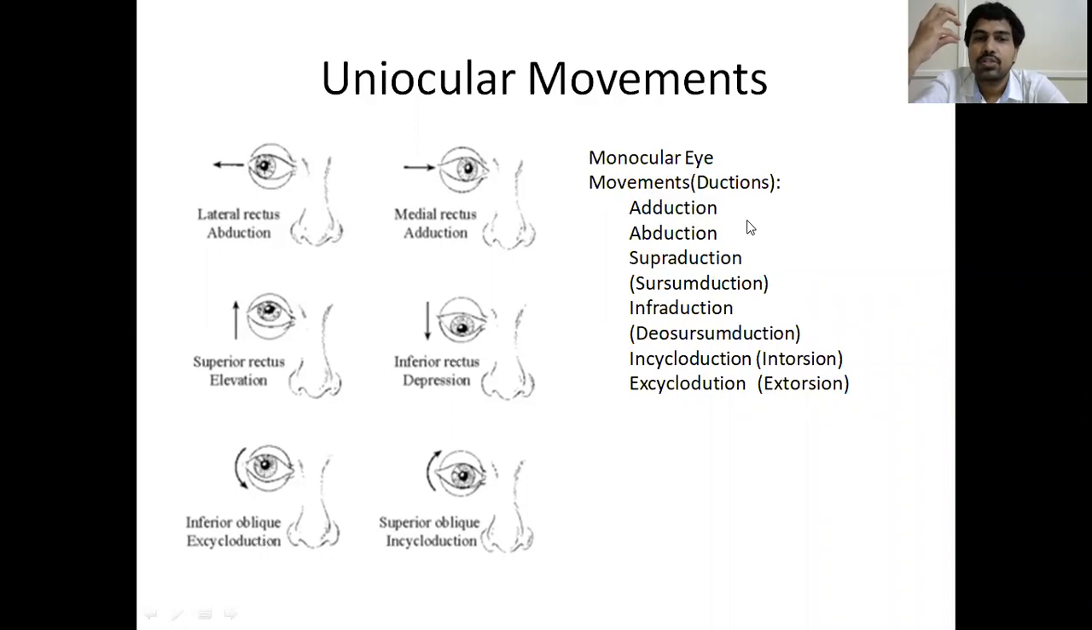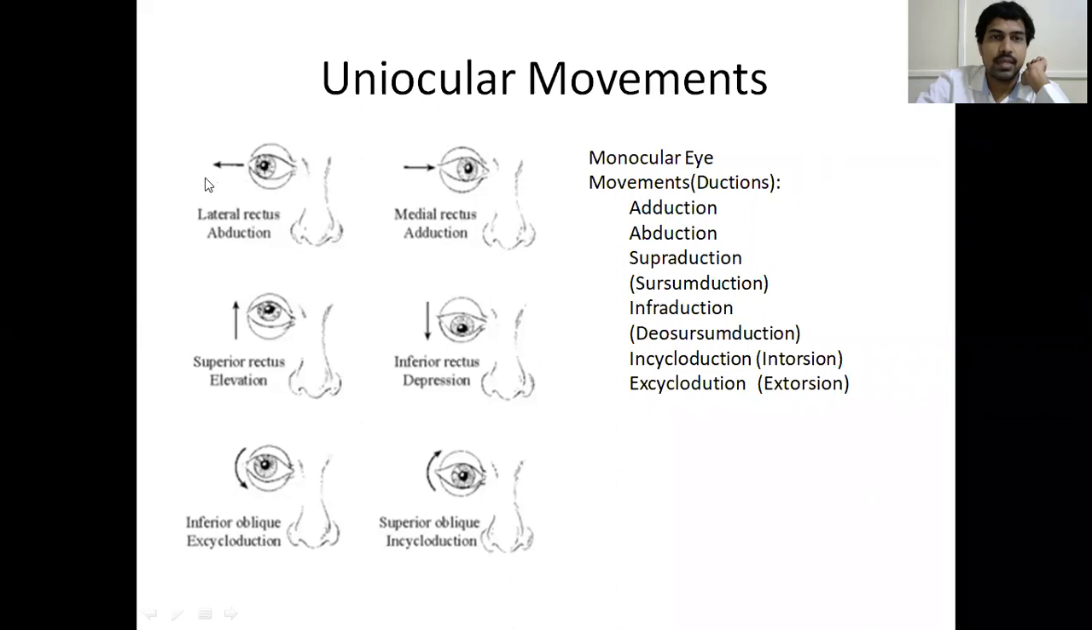Next, intorsion and extorsion. Encycloduction or intorsion is when the eyeball rotates inside. And when the eyeball rotates outside, that is called extorsion or excycloduction. So just remember, there are monocular movements and binocular movements. Uniocular movements are either adduction moving inside, abduction moving outside, supraduction moving above, infraduction coming down. And encycloduction is the eyeball rotating inside, excycloduction is the eyeball rotating outside.